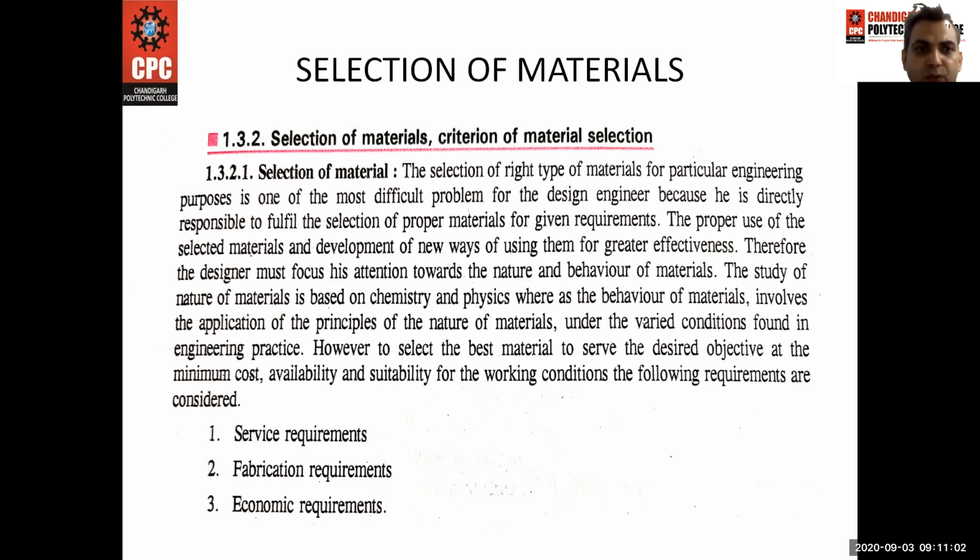The proper use of the selected materials and development of new ways of using them for a greater effectiveness. Therefore, the designer must focus his attention towards the nature and the behavior of material.